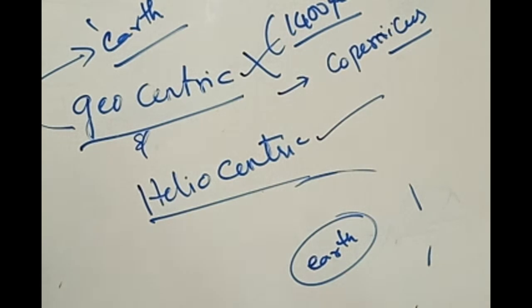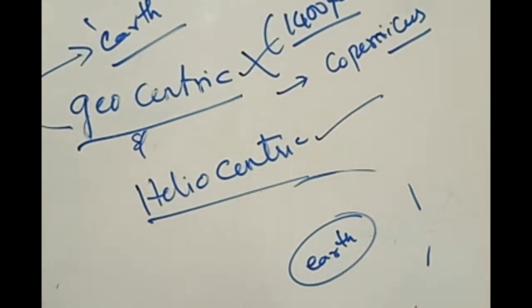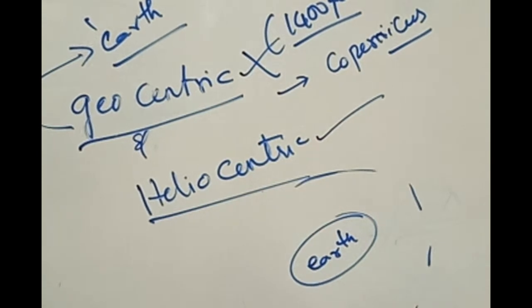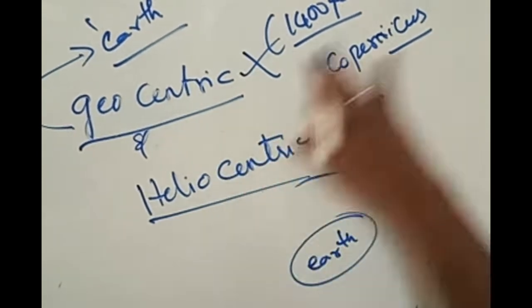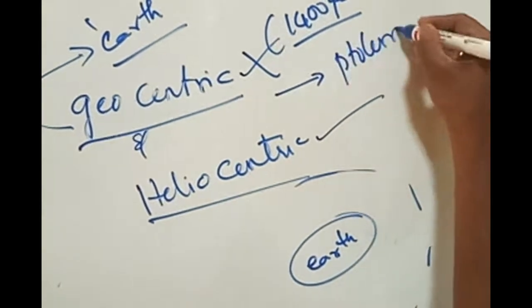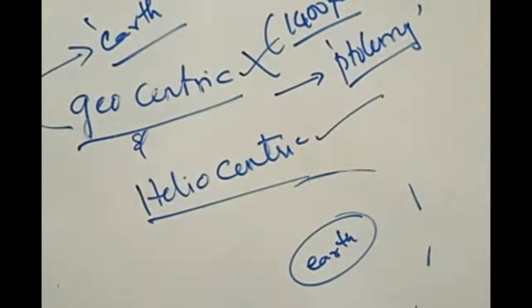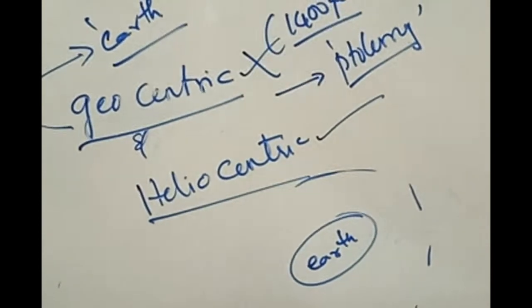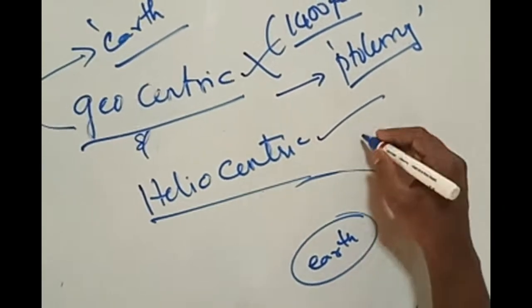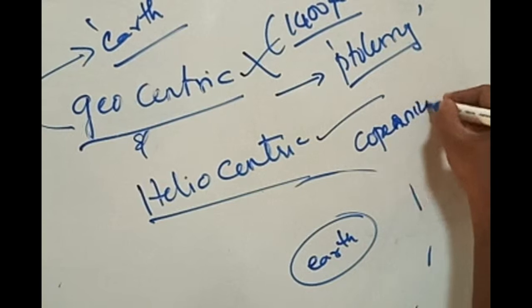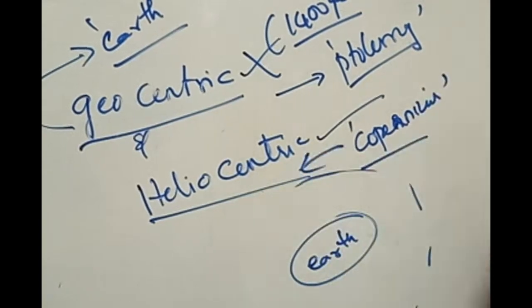Sorry, I want to make one correction. Geocentric theory, Ptolemy's theory, right? That's the name I was searching for. Geocentric theory was not given by Copernicus. It was given first by a scientist named Ptolemy, and it was believed for a very large number of years, nearly 400 years. Later, one more scientist called Copernicus put forward another theory in the form of heliocentric.